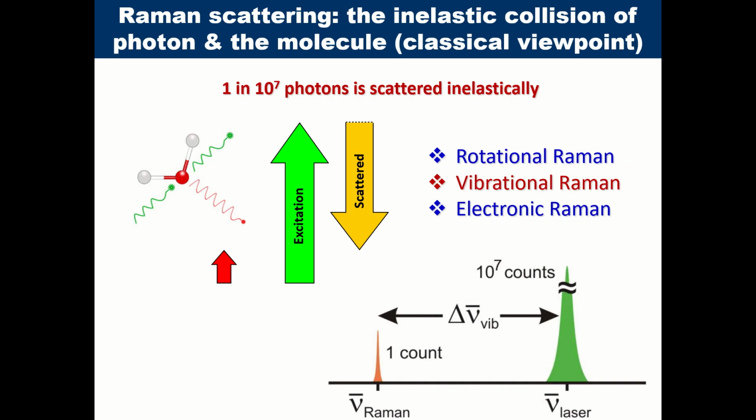So it happens. So Raman scattering is all about inelastic collision of photons with the molecule, right? That after colliding with the molecule, its energy changes, and this happens for very small number of photons. Okay. So now what we know, that there are three types of Raman scattering that we can discuss: rotational Raman, vibrational Raman, and electronic Raman. First, we are talking about vibrational. That is much easier to understand, and then we will go to the rotational Raman also later on.